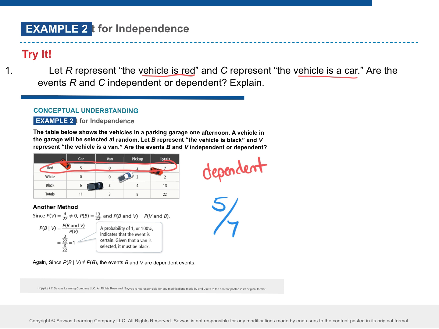Okay. I'm going to ask this. So you're telling me if it's independent or dependent. What if I said white vehicles and vehicles that are vans? Are those independent or dependent? Why are those independent? There's no overlap. There's 0 cars that are both white and a van. Okay.